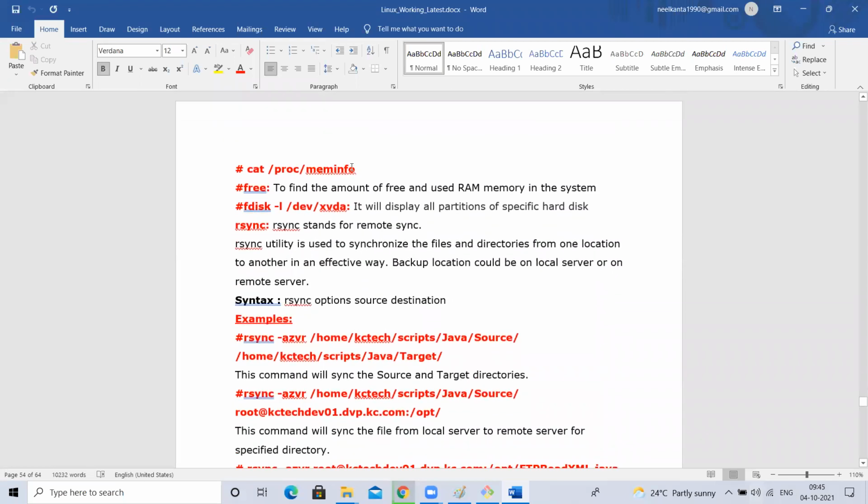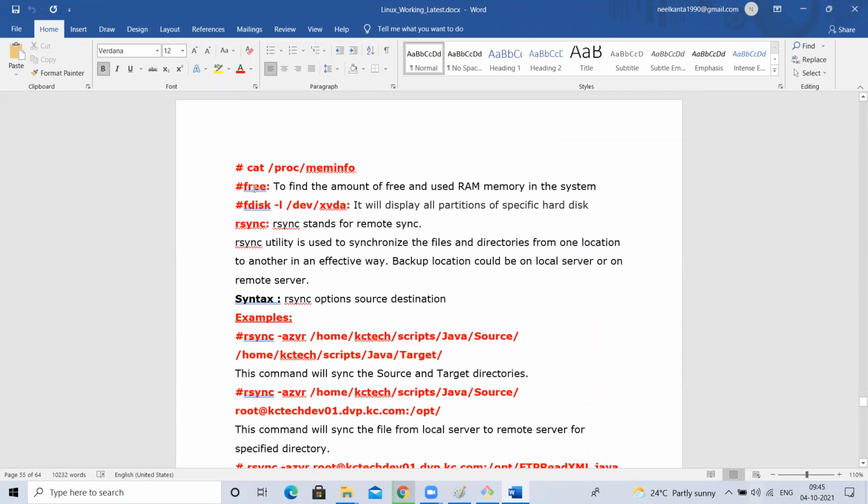Okay. Next, free. What is this free? What will the df command do? Df: how much memory is used, how much is available, free space in the disk. How much is your hard disk capacity? How much is utilized? How much is free? Everything df is going to show. I want to know about RAM: how much free RAM is available. Free is a command to check RAM space. Understood?